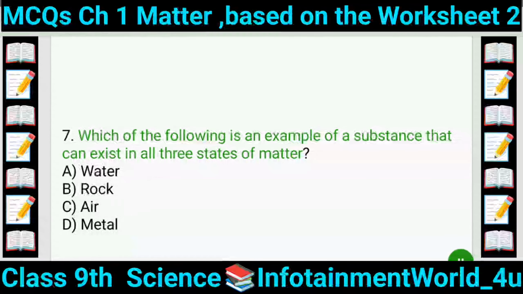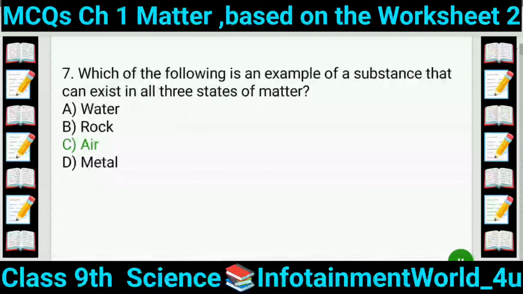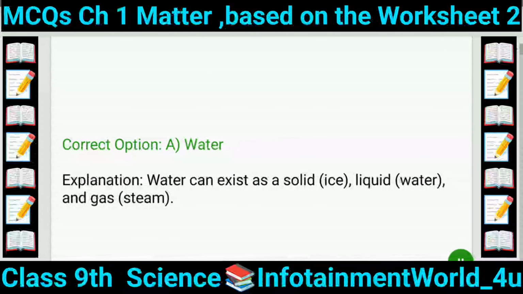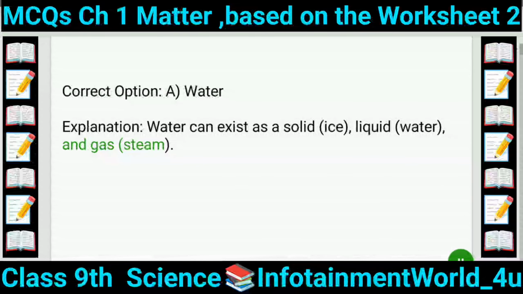7. Which of the following is an example of a substance that can exist in all three states of matter? A. Water. B. Rock. C. Air. D. Metal. Correct option A. Water. Explanation: water can exist as a solid (ice), liquid (water), and gas (steam).